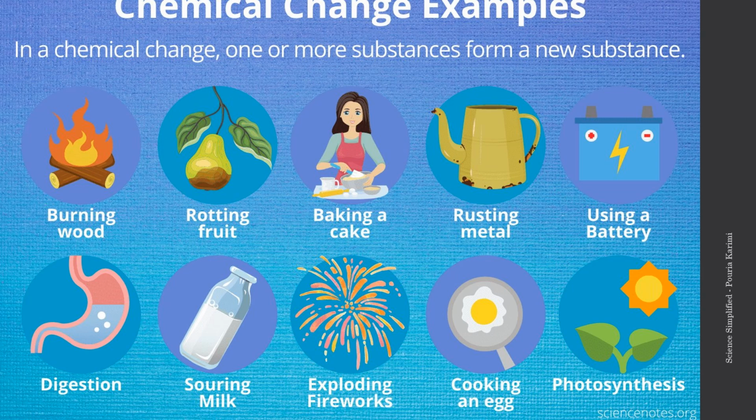Basically, sun's light energy, carbon dioxide, and water go through a chemical process. At the end, we get sugar and oxygen. Now, of course, there are many other chemical changes around us. Cooking egg, exploding fireworks, digestion in our body, using a battery, many more. But these are just a few good examples of chemical reactions.